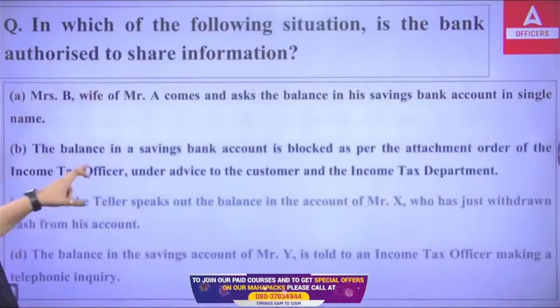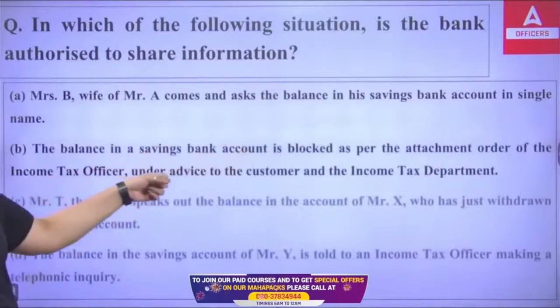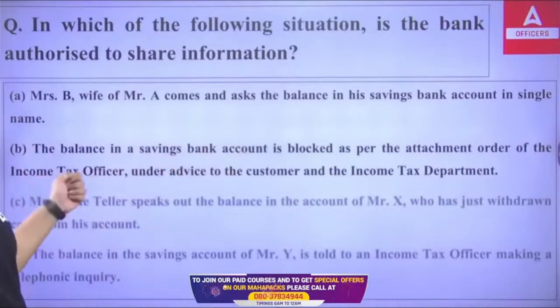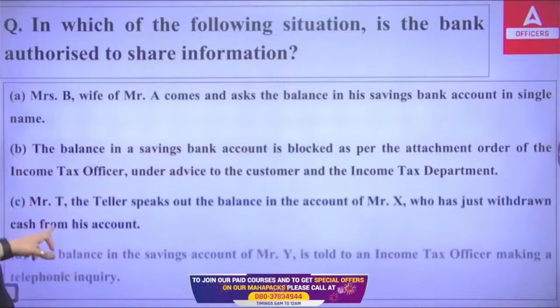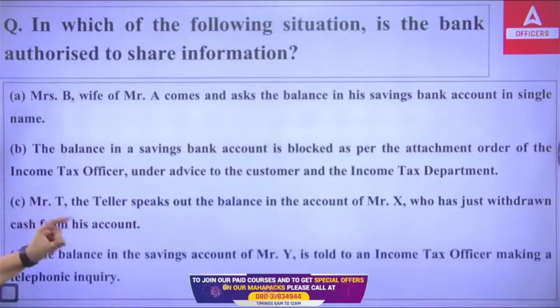Second, the balance in a savings bank account is blocked as per the attachment order of the income tax officer under advice to the customer and the income tax department. Then Mr. T, the teller, speaks out the balance in the account of Mr. X, who has just withdrawn cash from his account. Then the balance in the savings account of Mr. Y is told to an income tax officer making a telephone inquiry.